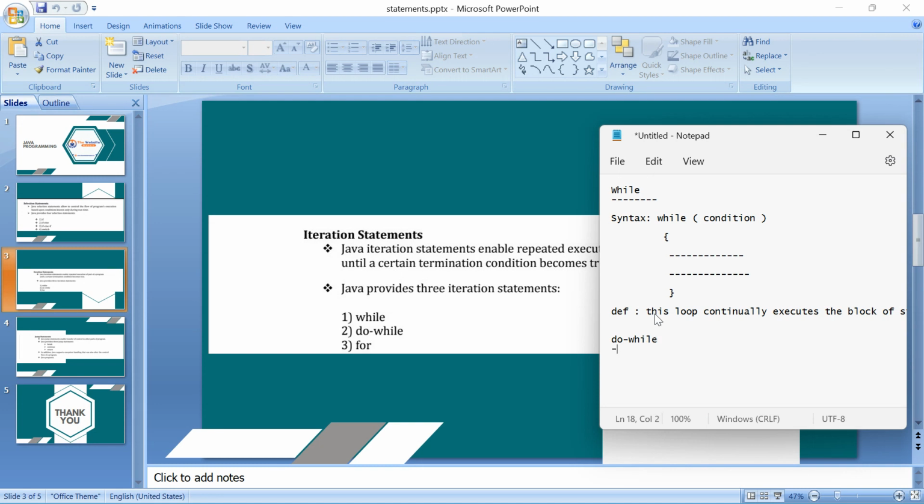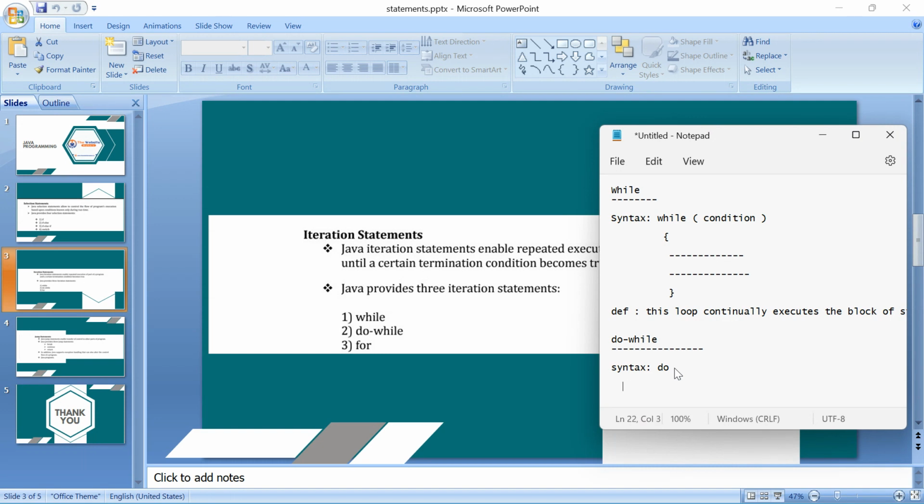Do while loop. What is it? What will be the syntax? It is the same as while, but do will get added in the front. So you have to use the keyword do. Yeah, that's common, right? And here there will be no condition.